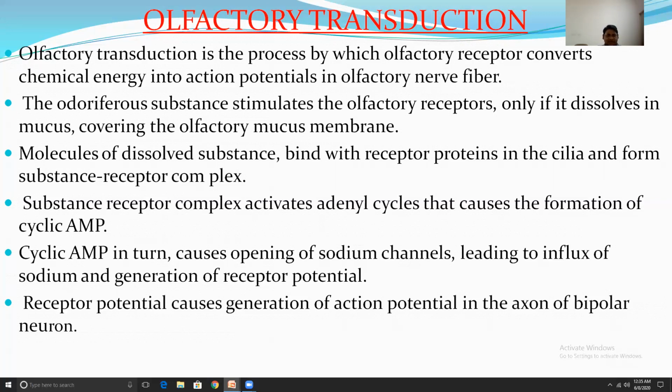The substance-receptor complex activates adenyl cyclase, which causes the formation of cyclic AMP. Cyclic AMP causes opening of sodium channels, leading to influx of sodium and generation of receptor potential. The receptor potential causes the generation of action potential in the axon of the bipolar neuron.